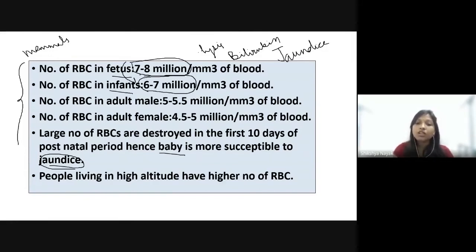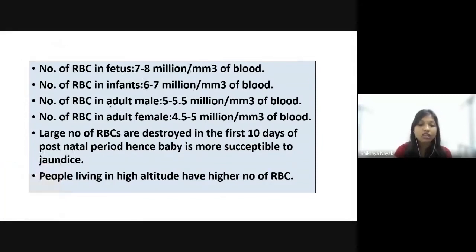So this huge amount of bilirubin cannot be degraded by the liver at a time. That is why it deposits just beneath the skin, nails and eyes, and the baby looks somewhat yellow in color, and jaundice occurs. That is why the babies are more susceptible to jaundice, only because of the lysis of RBCs in the infant stage.